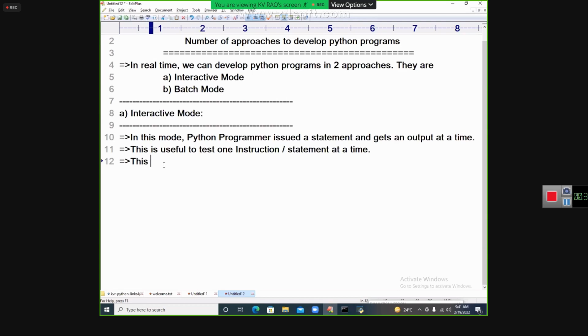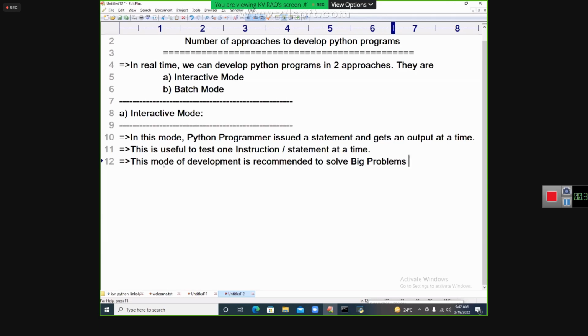This mode of development is not recommended to solve big problems.